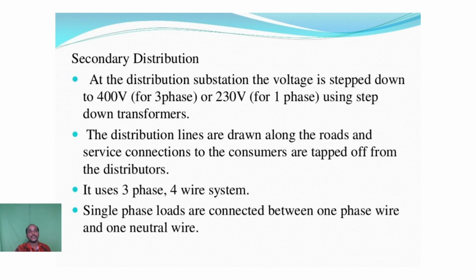With the help of primary and secondary distribution, the power is distributed to the consumer at the specified voltage rating, the required voltage. For single phase supply, phase and neutral are available. For the three phase system, we use a three phase 4-wire system, R, Y, B with respect to neutral.